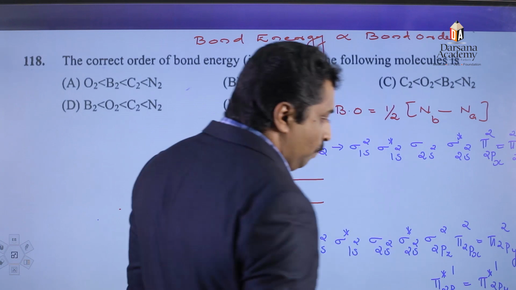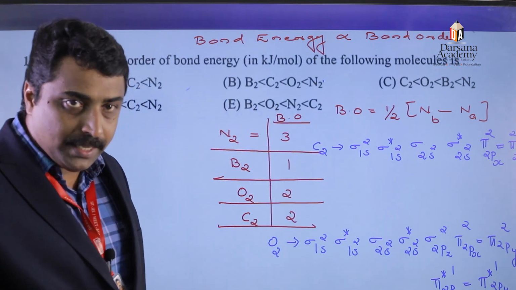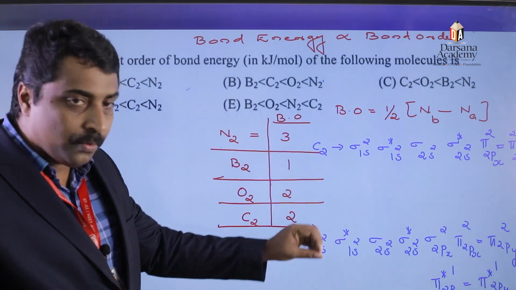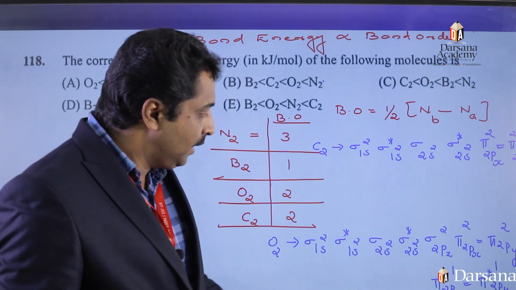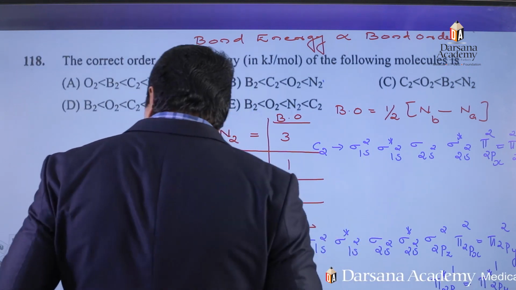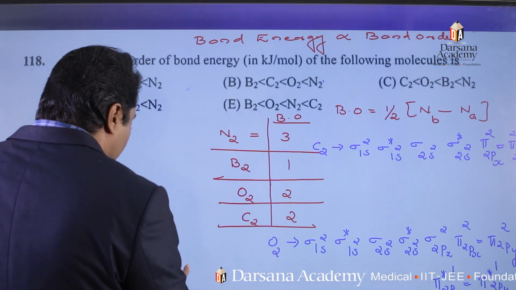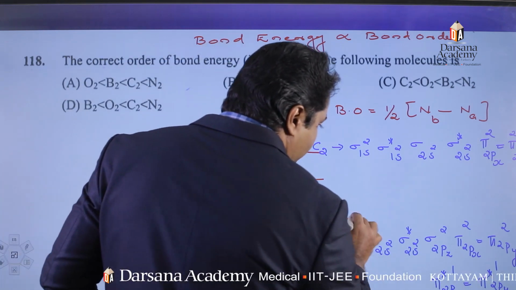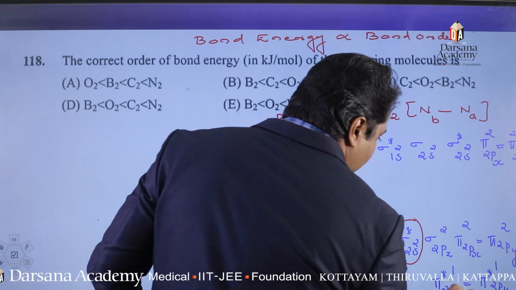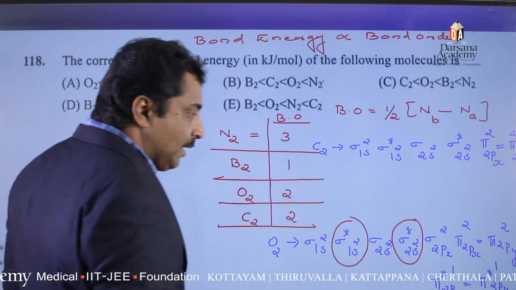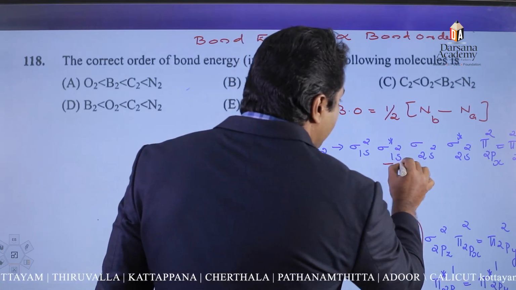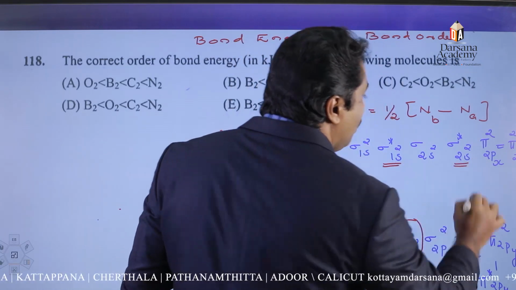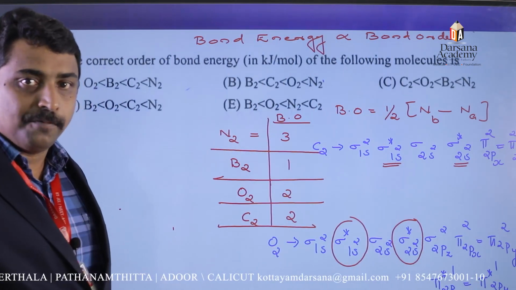It is understood that in the case of oxygen, the number of electrons present in anti-bonding molecular orbital is equal to 6, whereas in the case of carbon molecule it is equal to 4.